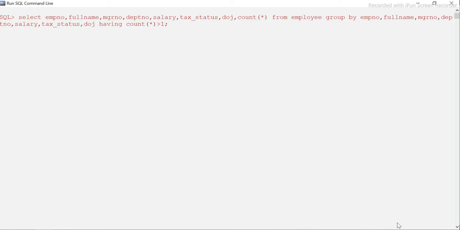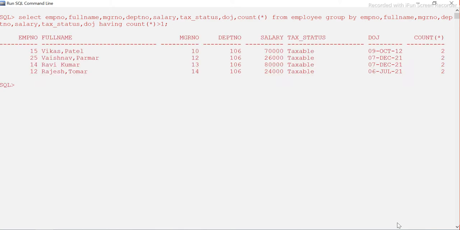All right, guys. So I have framed this query. In this query, we would like to find out which are the duplicate records, which means the entire column should be duplicated. Employee number, all of them, which are showing as duplicate. But in case I want to find out whether only employee numbers are duplicate, I do not care about the rest of the fields. In that case, I have to use EMP number, because you have to take only EMP number into consideration.